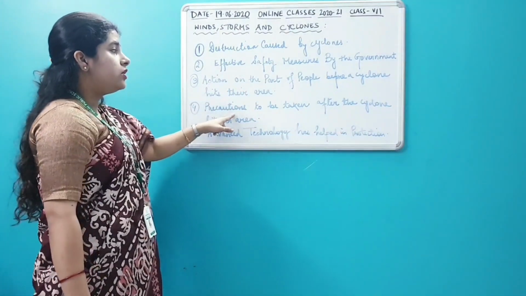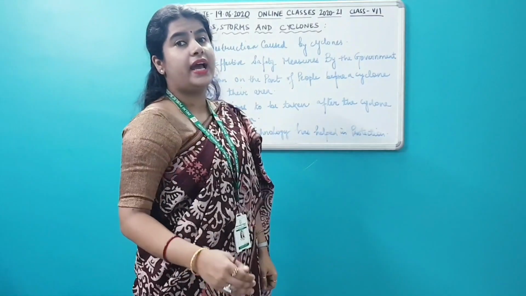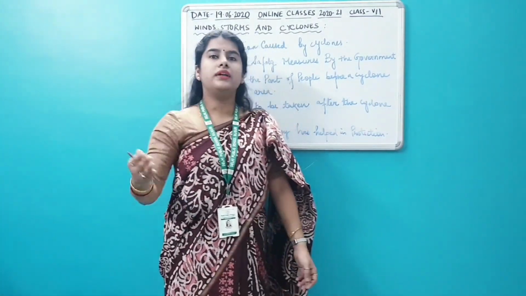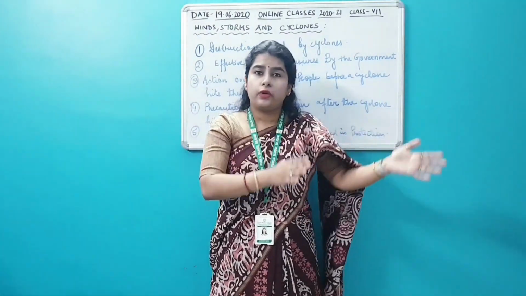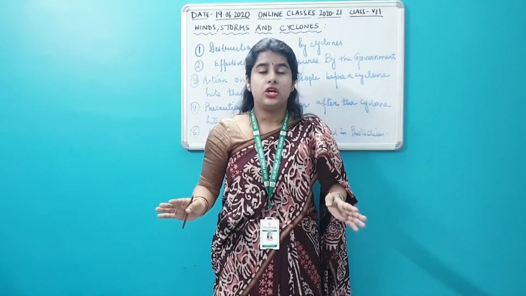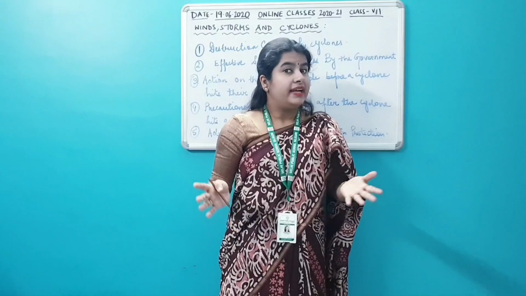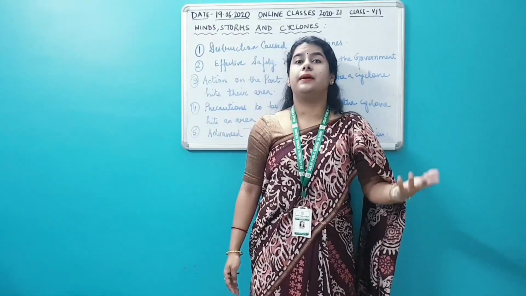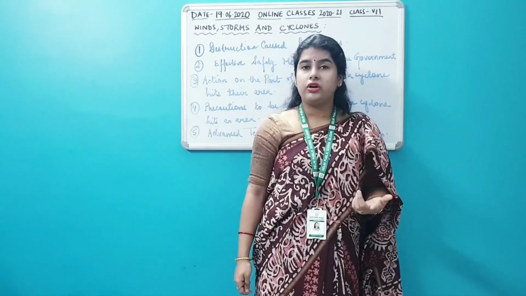Next, we have done precautions to be taken before the cyclone hits an area. Once the cyclone has already hit that area, what kind of measures should people take? Once people have already evacuated from those areas, they should not move to those flooded areas or to those homes which are already damaged. Even if they are in their houses, they should not come out, because the railway tracks and roads might have got damaged by these flood waters.